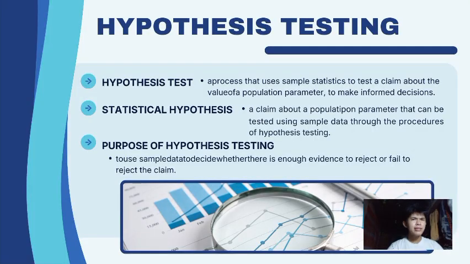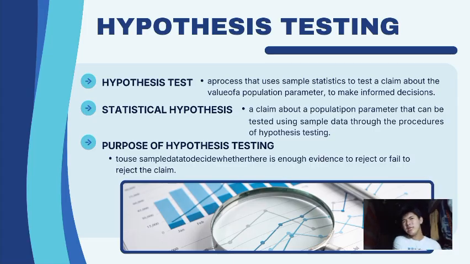In hypothesis testing, we use an approach that uses sample statistics to test a claim about the value of a population parameter to make informed decisions. A statistical hypothesis is a claim about a population parameter that can be tested using sample data through the procedures of hypothesis testing.